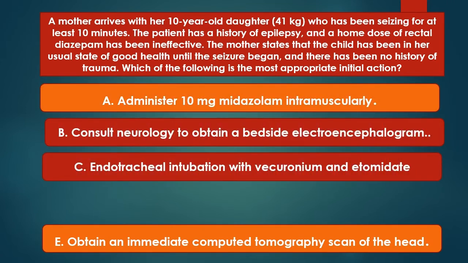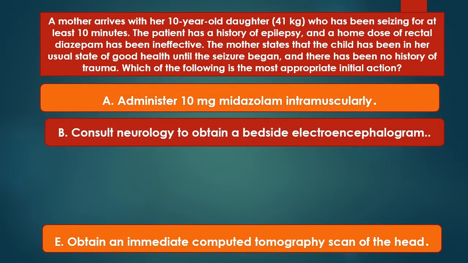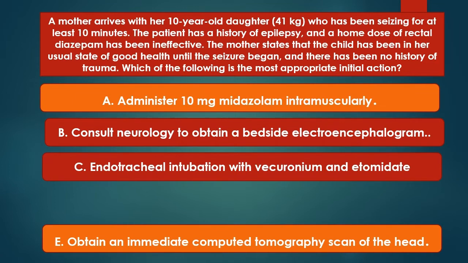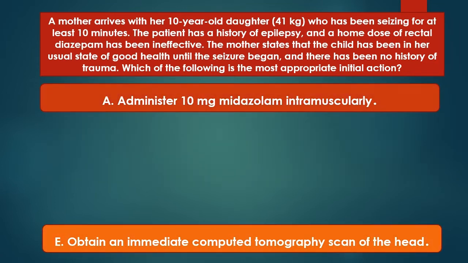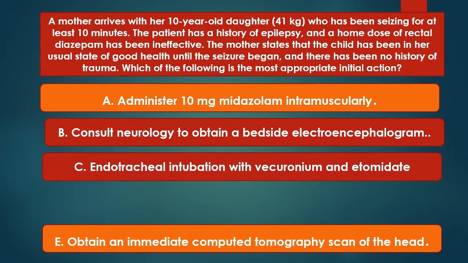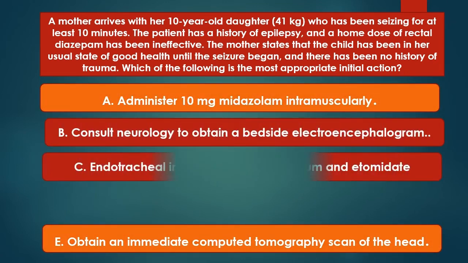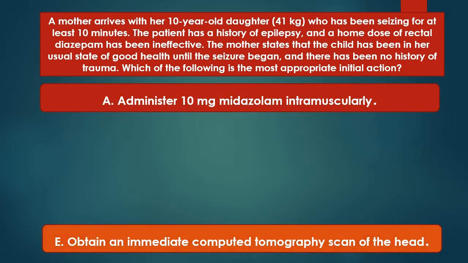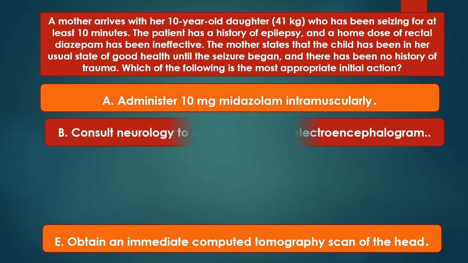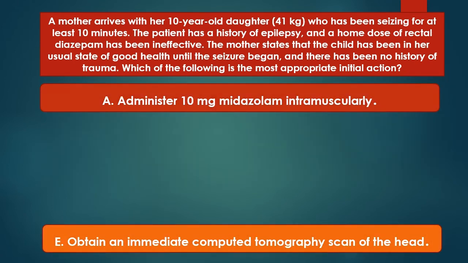A. Administer 10 mg midazolam intramuscularly. B. Consult neurology to obtain a bedside electroencephalogram. C. Endotracheal intubation with vecuronium and etomidate. D. Establish vascular access and administer 2 mg of lorazepam. E. Obtain an immediate computed tomography scan of the head.